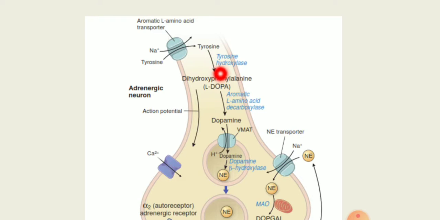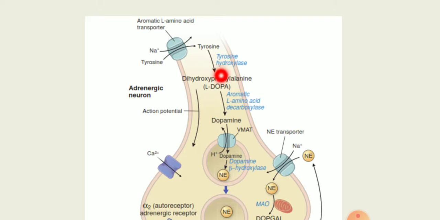This inhibitor can be used in pheochromocytoma before surgery and in inoperable cases, to block synthesis of catecholamines. All other enzymes of catecholamine synthesis are rather non-specific and can act on closely related substrates.